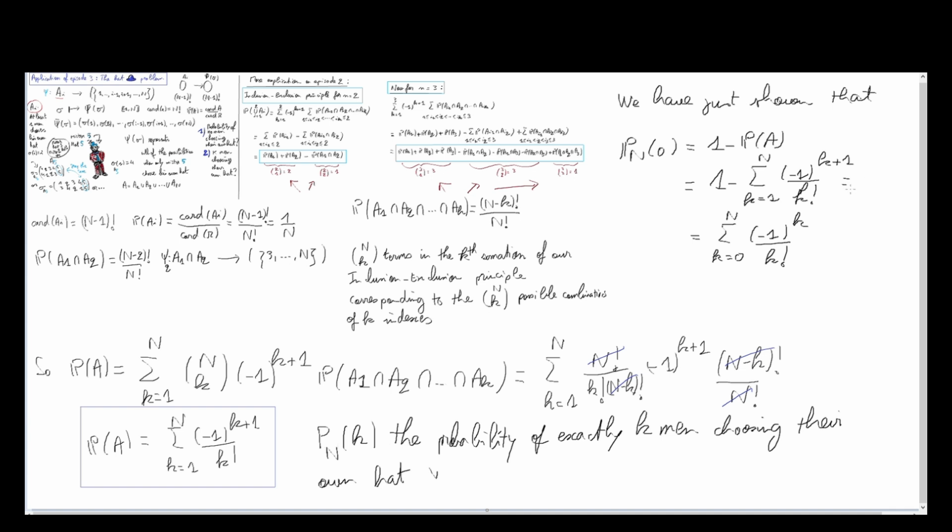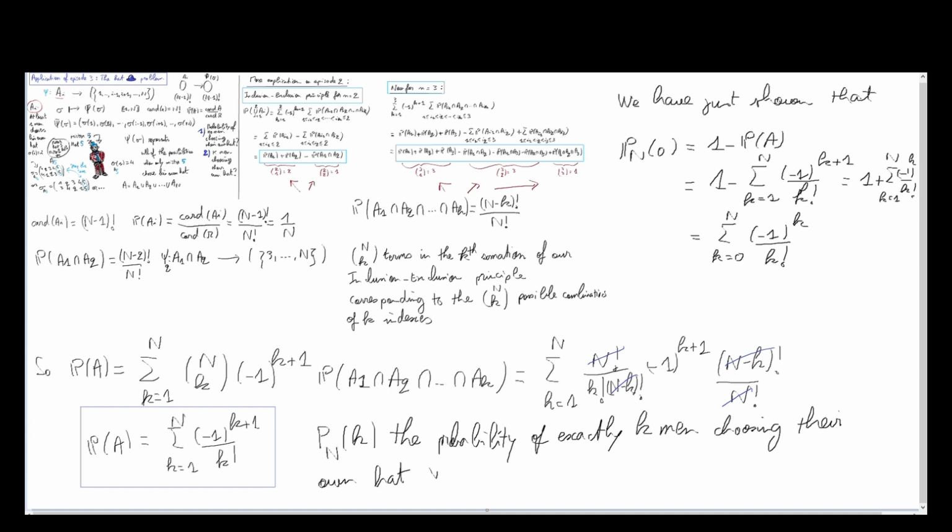So this is 1 plus the following sum of minus 1 to the power of k over factorial of k, and when you look at k equals 0 you can add the 1 into the sum, and so your final sum goes from 0 up to n, and so we have Pn of 0.